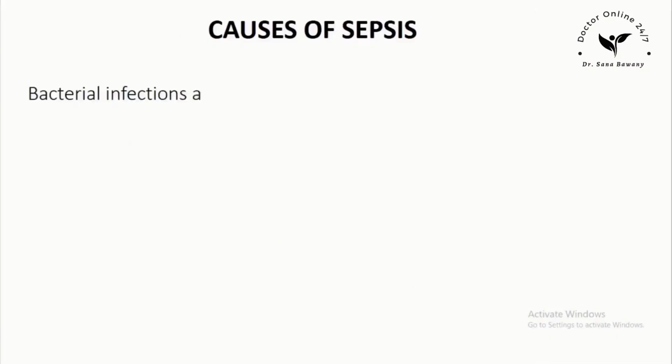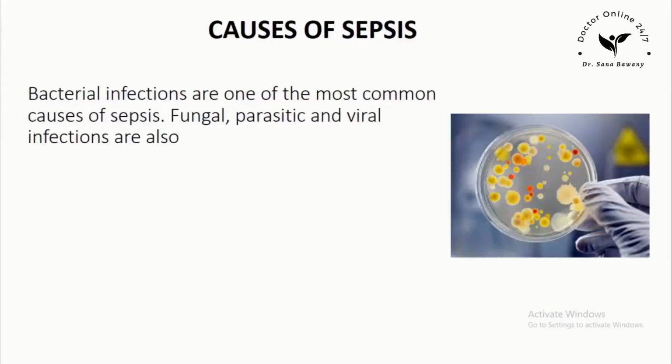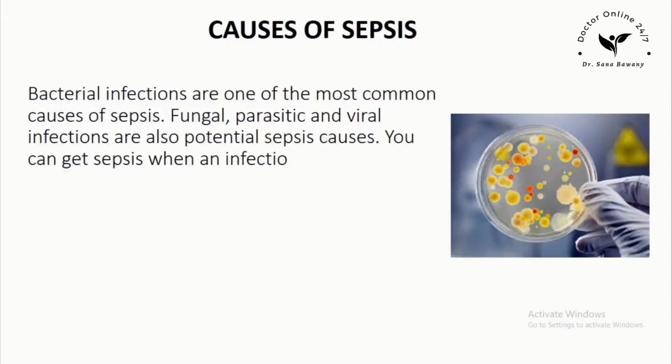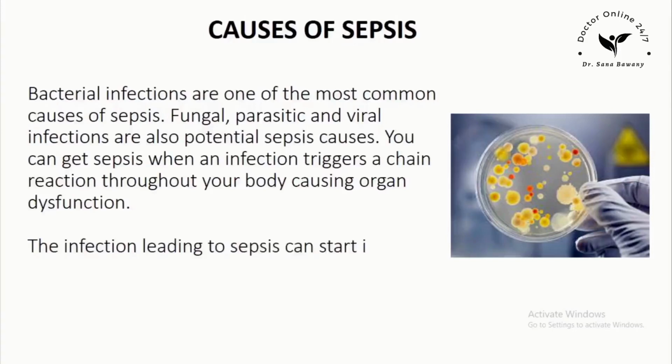What causes sepsis? Bacterial infections are one of the most common causes of sepsis. Fungal, parasitic, and viral infections are also potential sepsis causes. You can get sepsis when an infection triggers a chain reaction throughout your body causing organ dysfunction. The infection leading to sepsis can start in many different parts of the body.